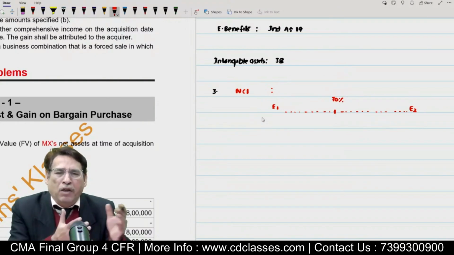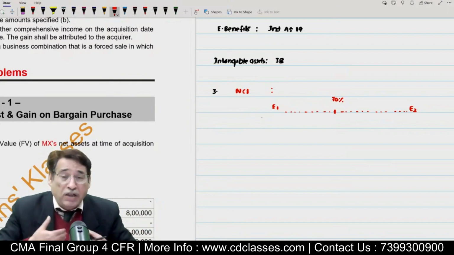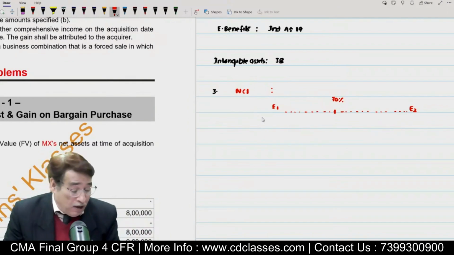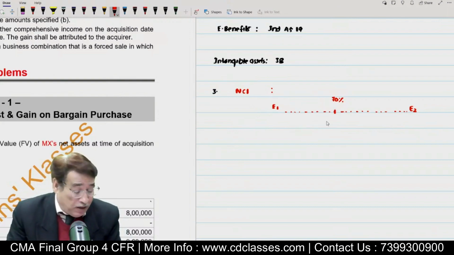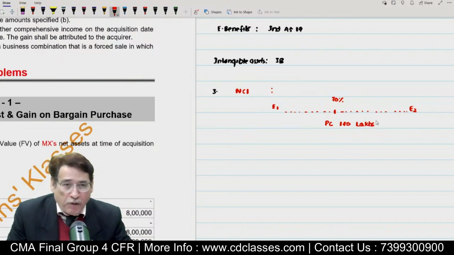We are not going to get hold of the other entity. 70% shares we are purchasing. Obviously, we will have to churn out some money. Let us say in order to purchase 70% share capital of E2, we have paid a purchase consideration of 140 lakhs. 140 lakhs worth of purchase consideration we have paid.